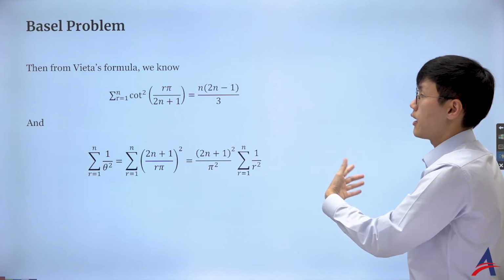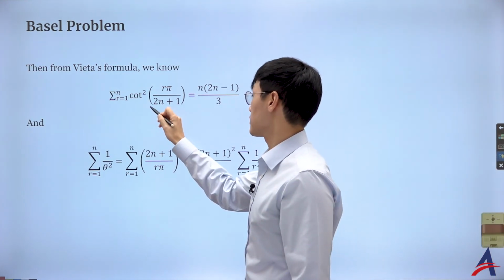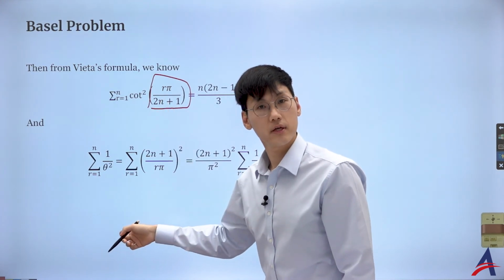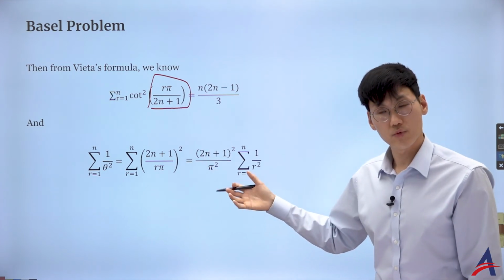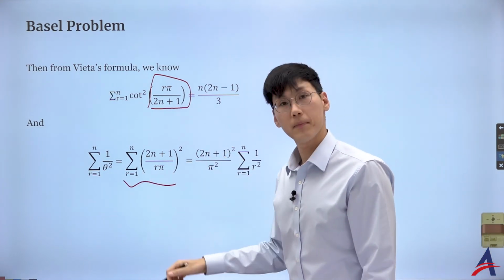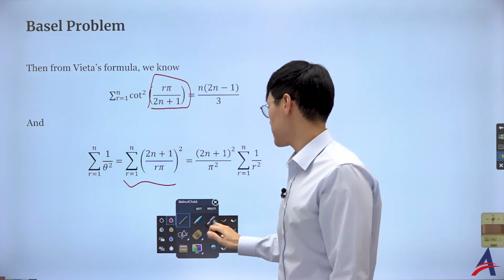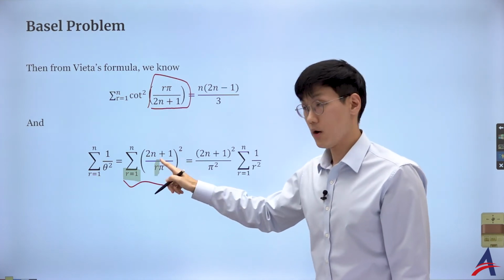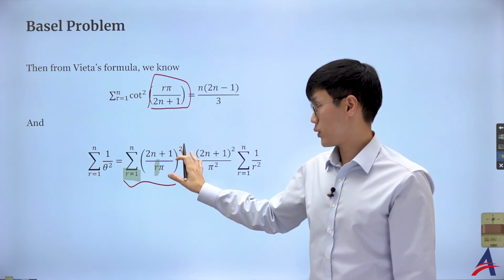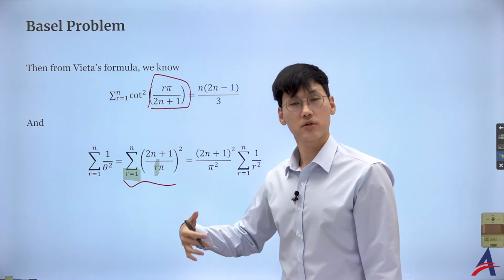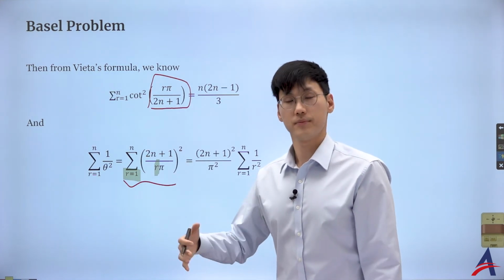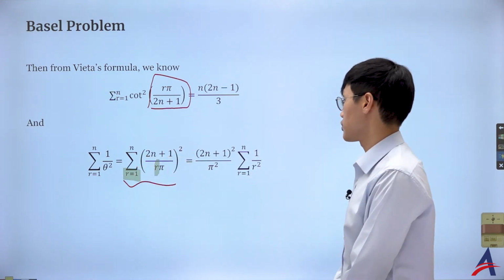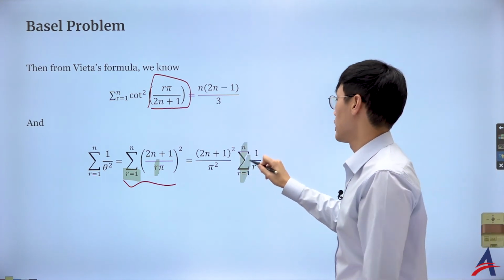So we already have done that, you see, with this fancy complex identity. So then, I'm letting theta be r pi over 2n plus 1. So in the middle, it was 1 over theta squared. So I plug in the reciprocal, then I can have that. But remember, in my sigma notation, in my series, r is the index. Anything else can come out. So I'm going to only leave the r alone, but 2n plus 1 over pi squared can just go outside of sigma to make the computation simpler. I don't want to keep it there. It's just a constant coefficient. I can just take it outside, which I did. All right, so then I'm just left with this sum of r squared.